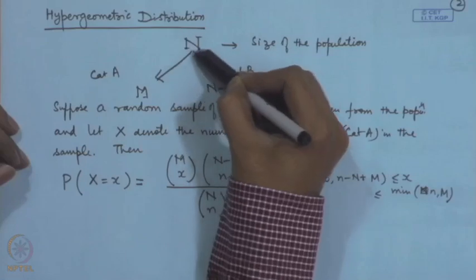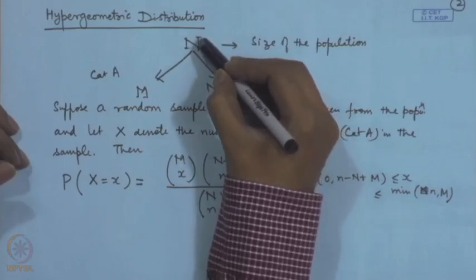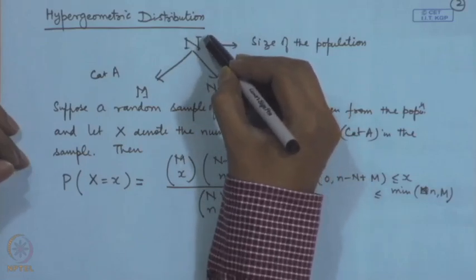It may like to estimate how much fish will be available in the lake if they start the fishing operations. Obviously, one cannot take out the water from the lake and count how many fish there are. So we assume that the size of the population, that is capital N, is unknown.